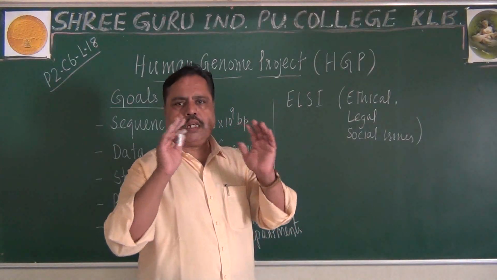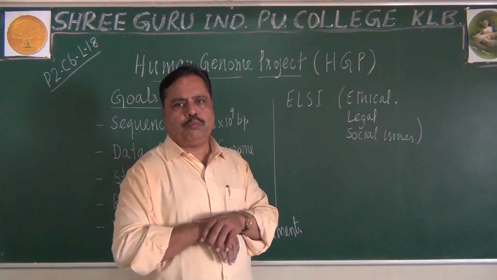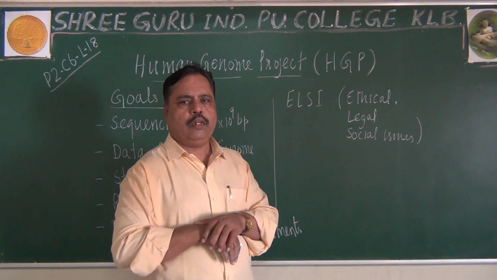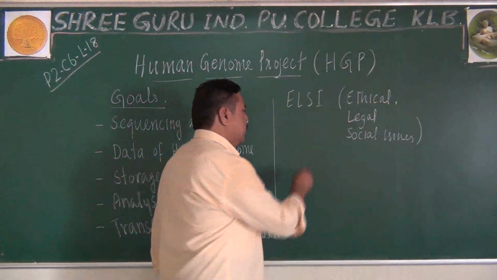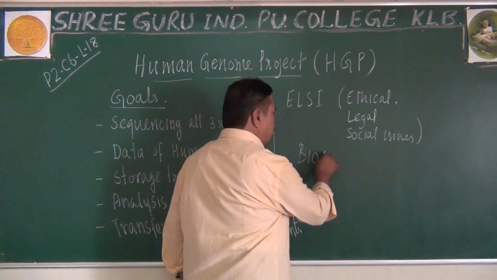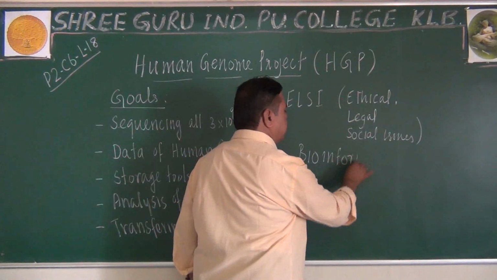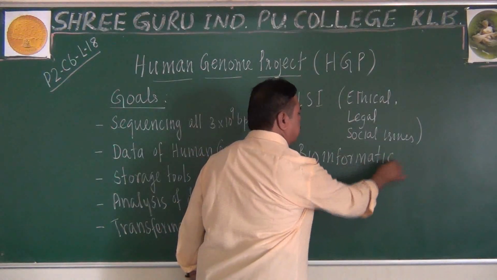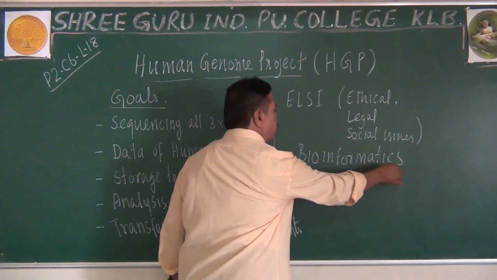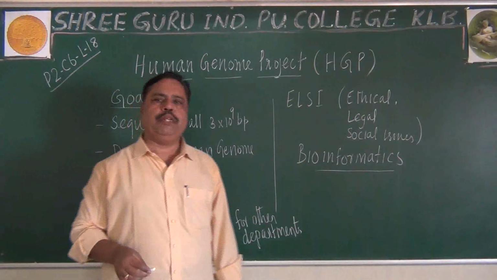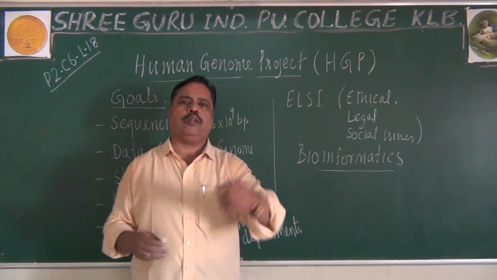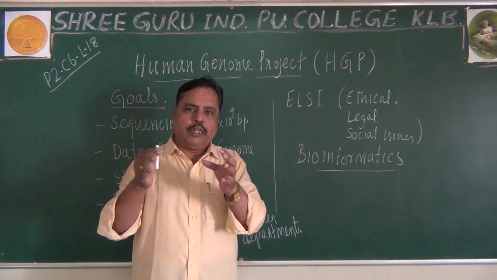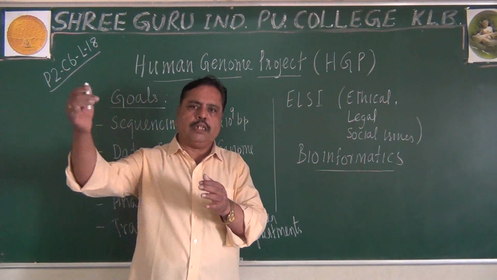So after analyzing or after getting the human genome successfully, from 2003, one new branch of biology called bioinformatics started to develop. Remember this point. Bioinformatics. We developed a new branch of biology. Because of this, a new branch of biology started to arise, depending not only on genetics but other groups of science.